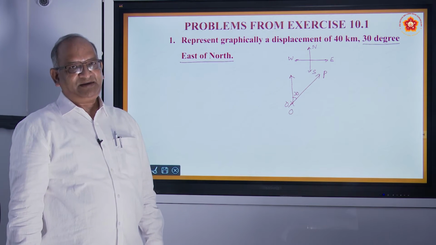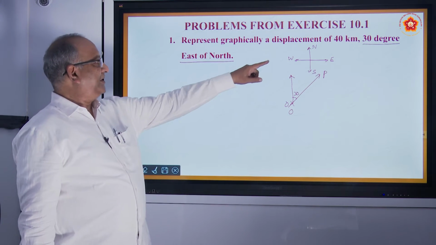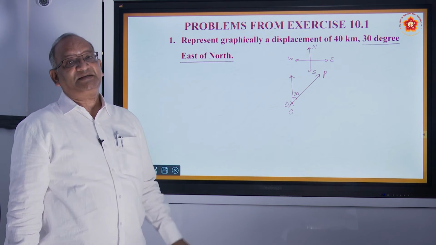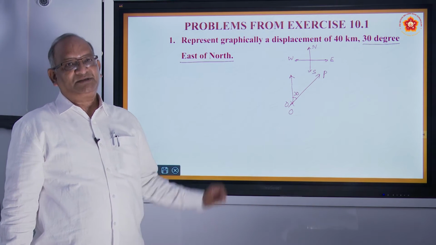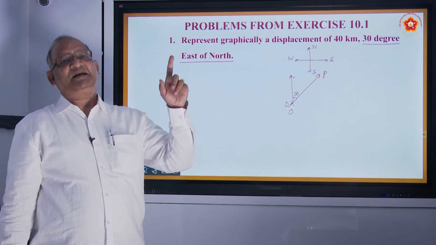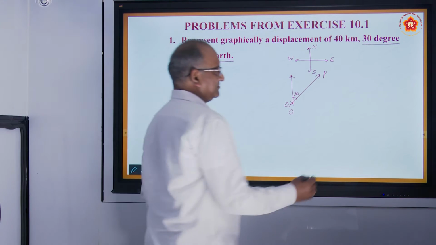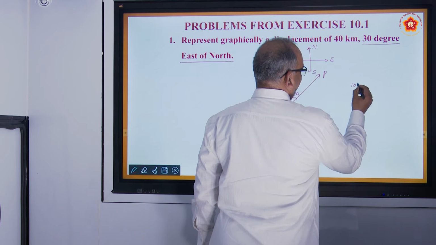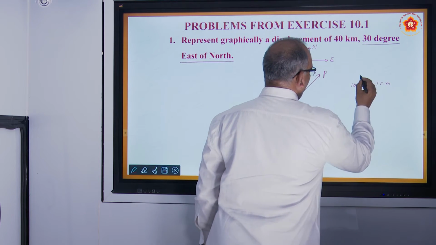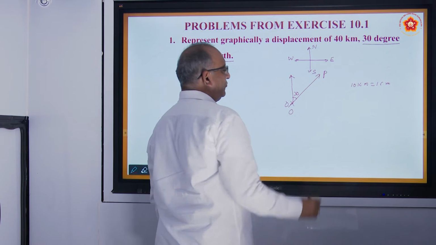OP is a vector which is 30 degrees east of north. Then he has given the magnitude. Magnitude he says is 40 kilometers. Since we are representing on the graph paper, let us assume that 1 centimeter represents 10 kilometers. So 40 kilometers is going to be equal to 4 centimeters.